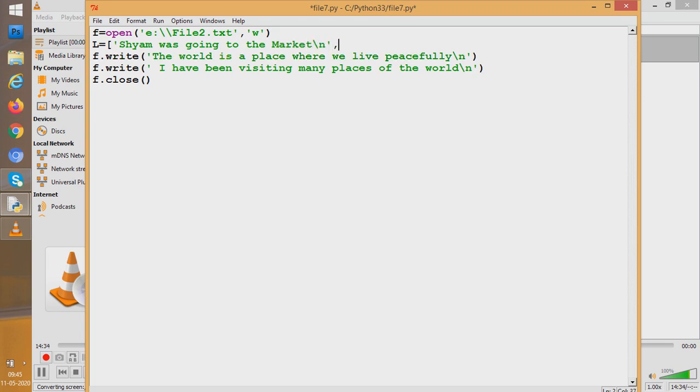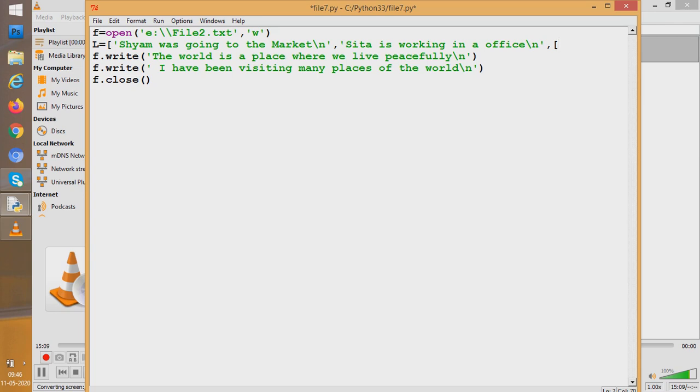Then say another line I write. Sita is working in an office. Say two simple lines we are writing. Okay, say one more line if you want. We can write one more line. So three lines we'll write. Our aim is to use one function. See, write was being used two times. If there were 20 lines, I had to use write 20 times. So this is not feasible.